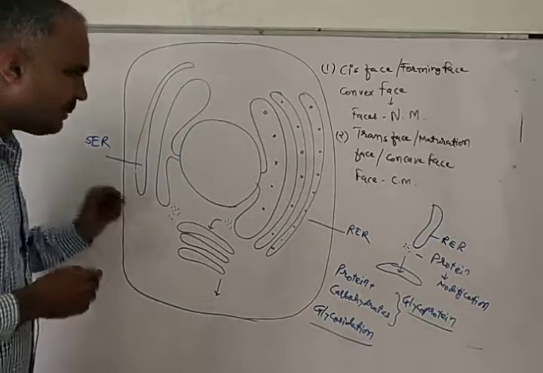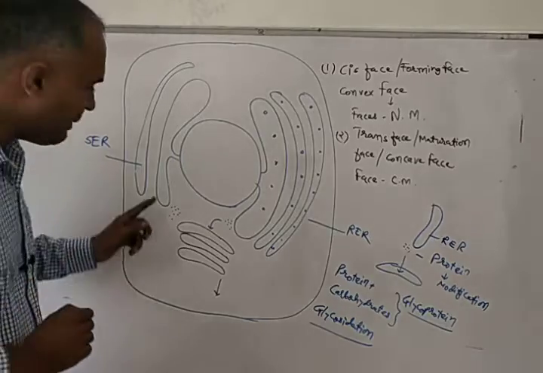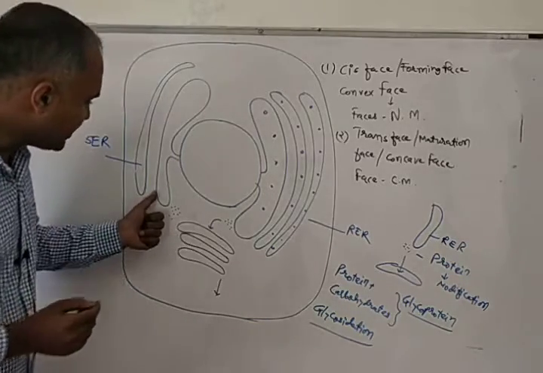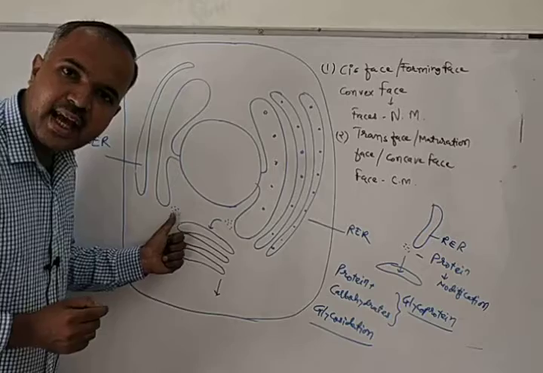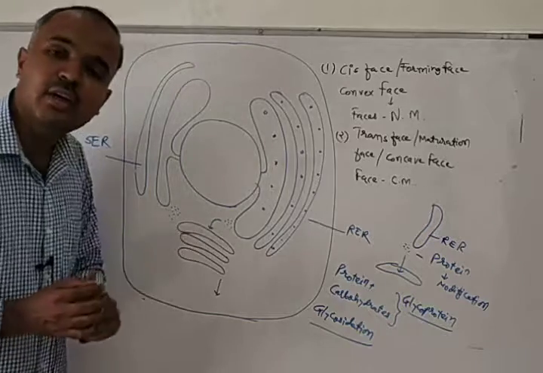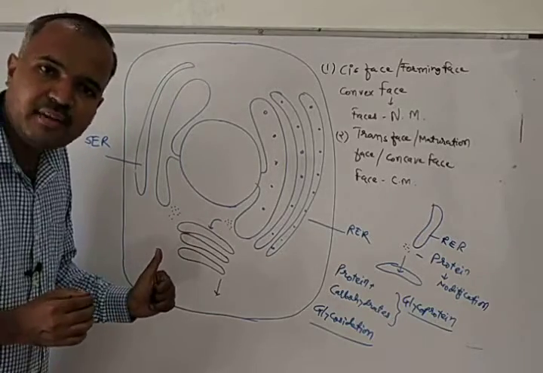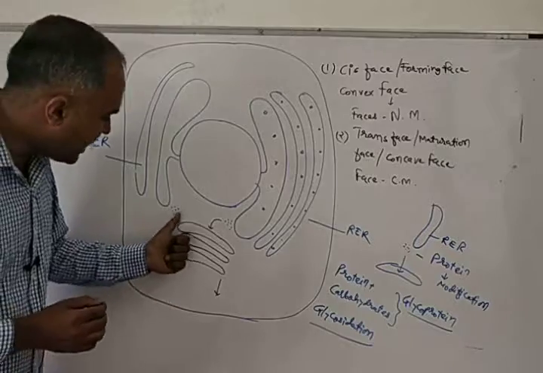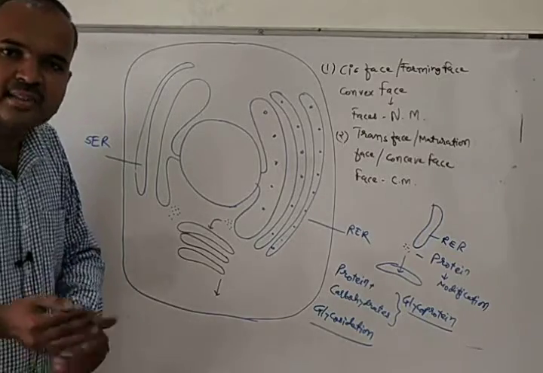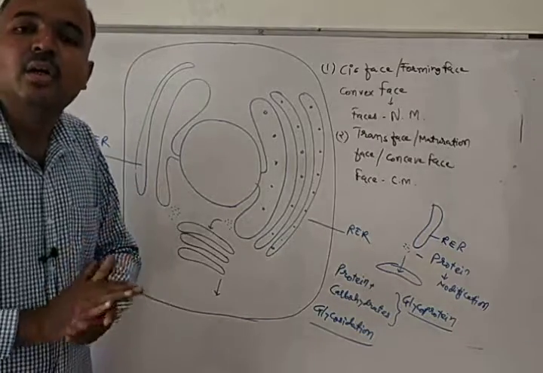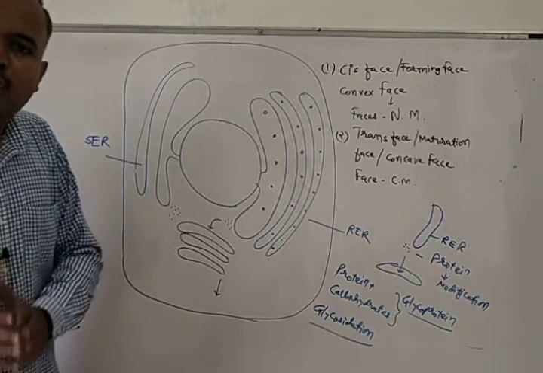For example, lipid is produced in SER. This lipid will come out from the SER and enter into the Golgi body through the cis phase. When it enters, that lipid will undergo modification.